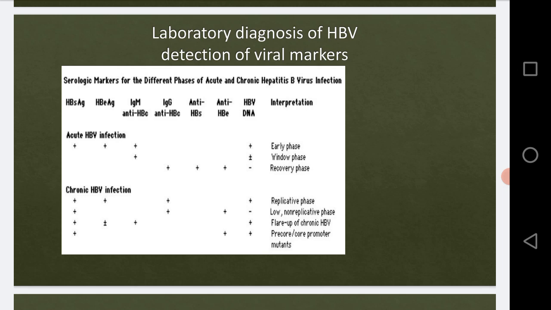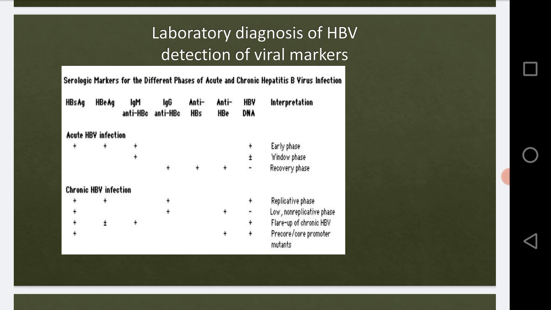Okay, and one more point is that the HBV DNA level in the serum reflects the degree of viral replication in the liver and therefore helps us to chart the progression of the patient with chronic hepatitis under the medications. This point is for the chronic HBV infections.